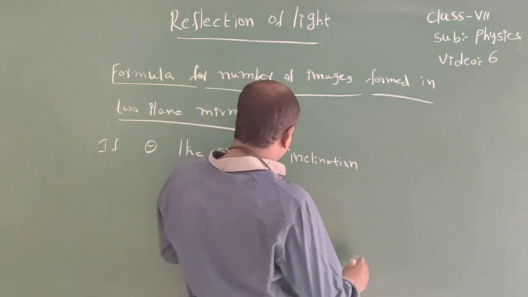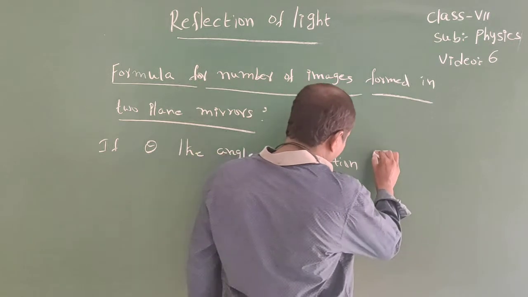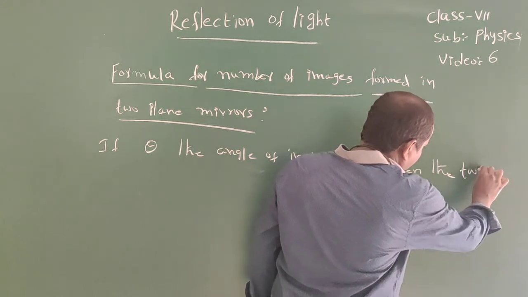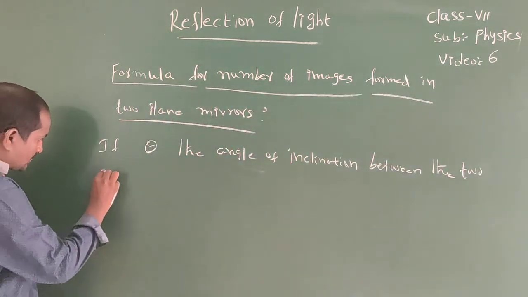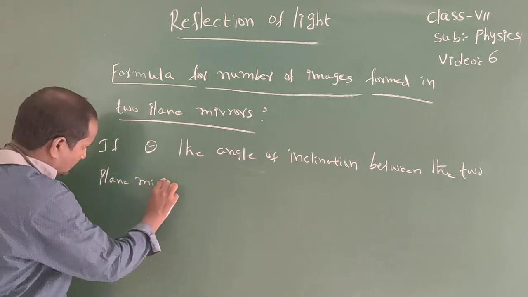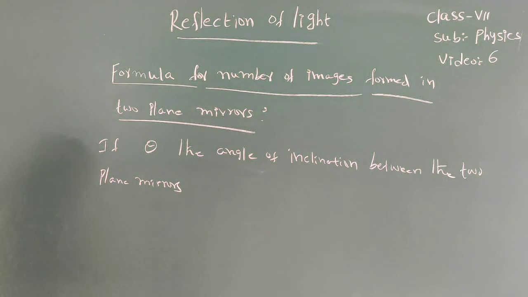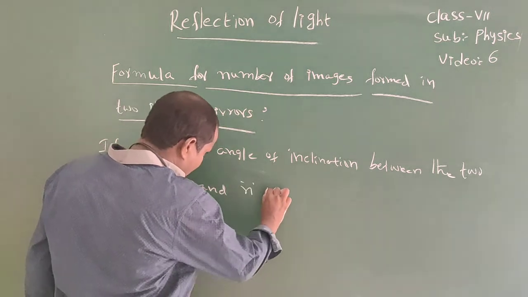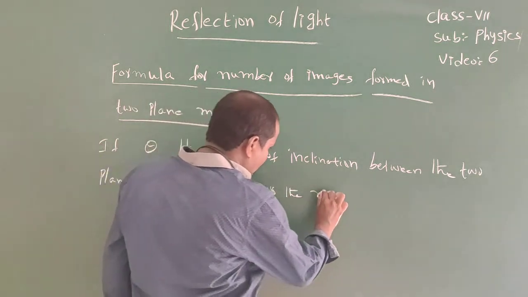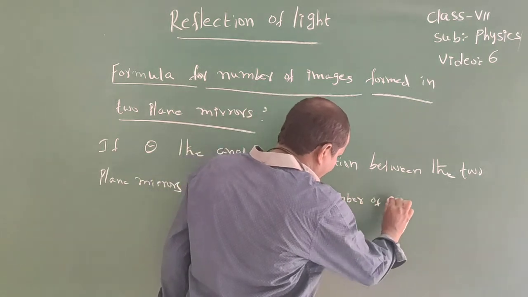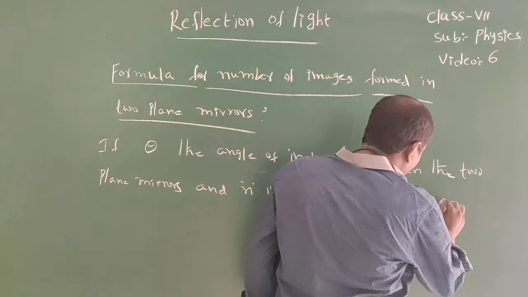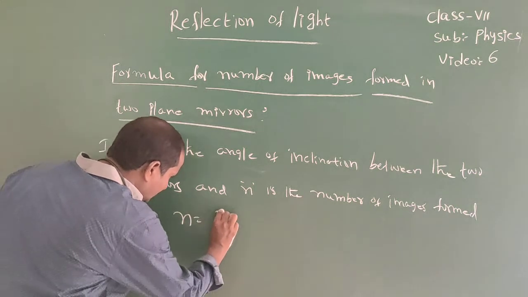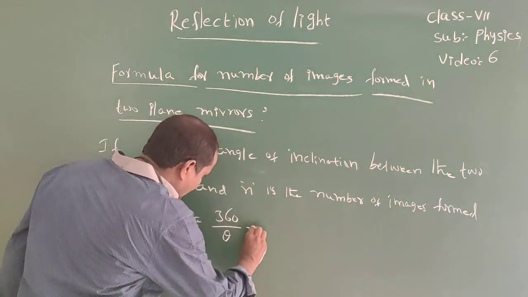If theta is the angle of inclination between the two plane mirrors, and n is the number of images formed, then the number of images formed is n equal to 360 by theta minus 1.